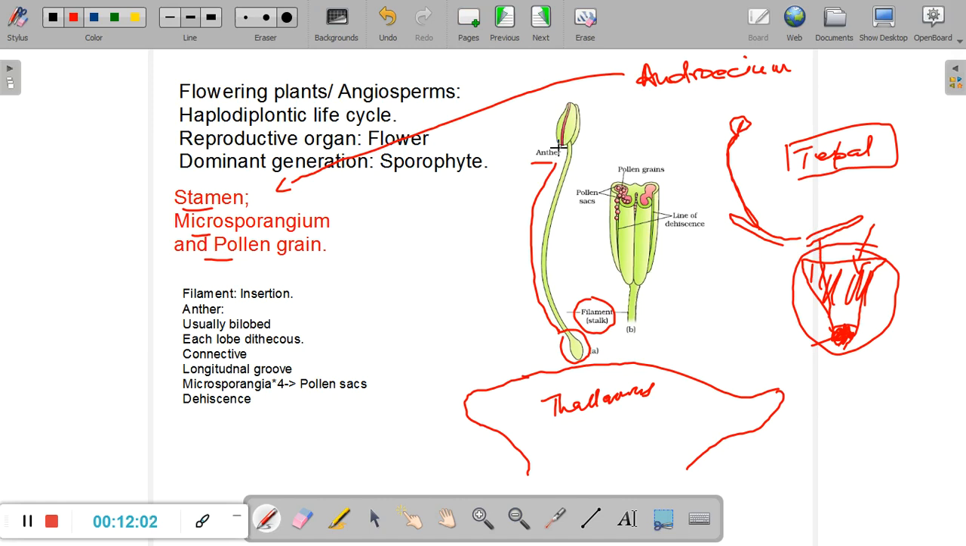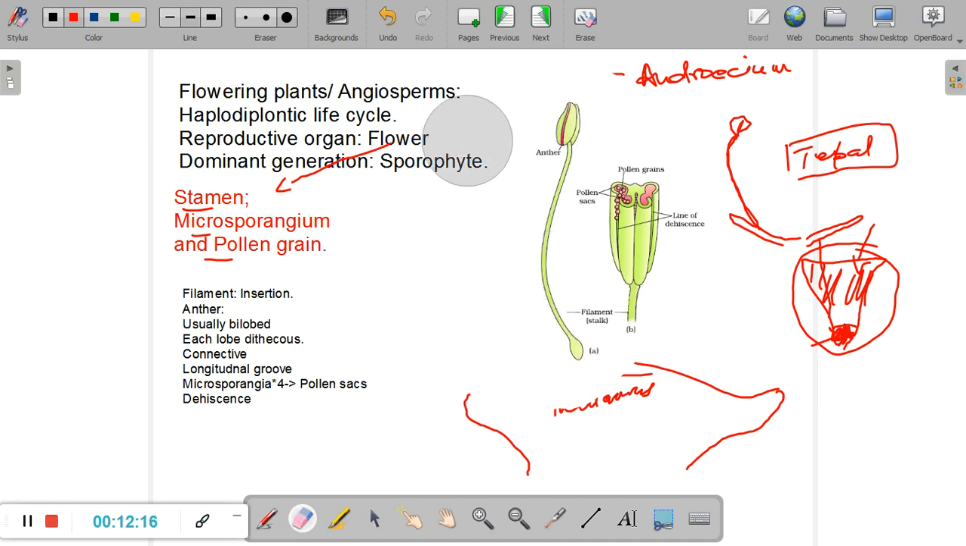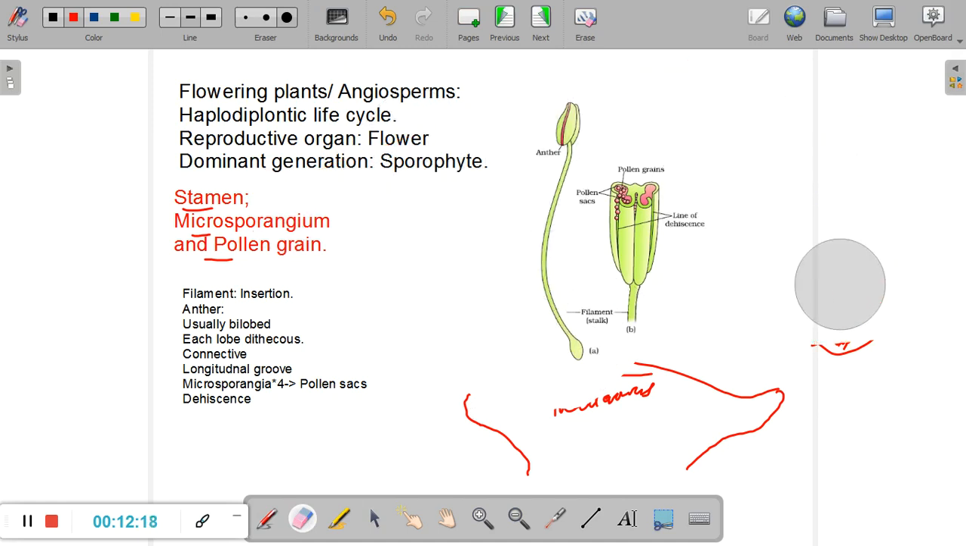Right. So I hope you've learnt by now that the filament can be inserted on the thalamus, which is the base of the flower, or on the petals, or on the tepals, and in some cases maybe even on the sepals. So proceeding further, let us look at the other part of the male reproductive unit, the stamen. Let us now go to the anther.